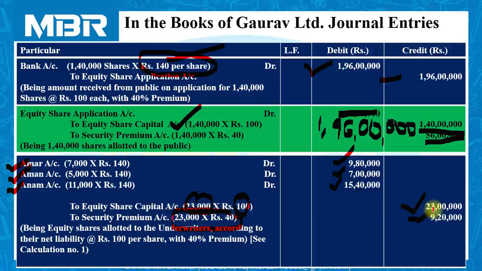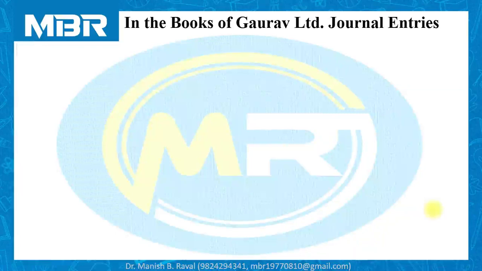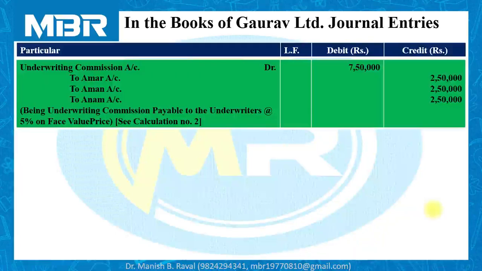Now, after passing the entry of number of shares allotted to the individual underwriters, let us move to the next entry, and it is all about underwriting commission. Total underwriting commission payable by the company is rupees 7,50,000, and amount payable to each underwriter is rupees 2,50,000.